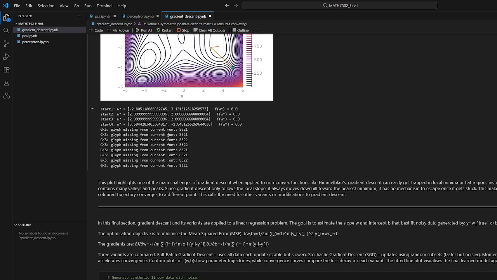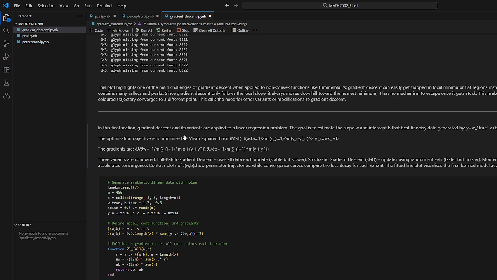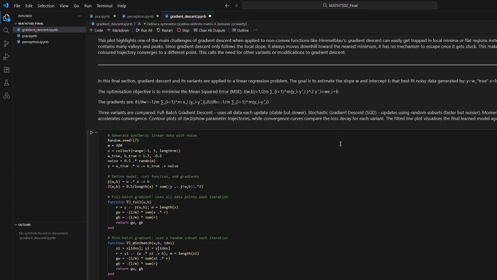That flows nicely to our next section, where we apply gradient descent and its variants to a linear regression problem. The goal is to estimate the slope W and intercept B that best fit noisy data generated by this. The optimization objective is to minimize the mean squared error of this formula. The variants we do are full batch gradient descent, which uses all the data each update, which is quite stable but slow; stochastic gradient descent, which updates using random subsets; and momentum gradient descent, which adds a velocity term that smooths updates and accelerates convergence.